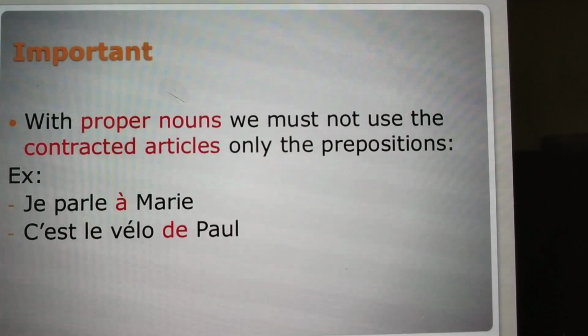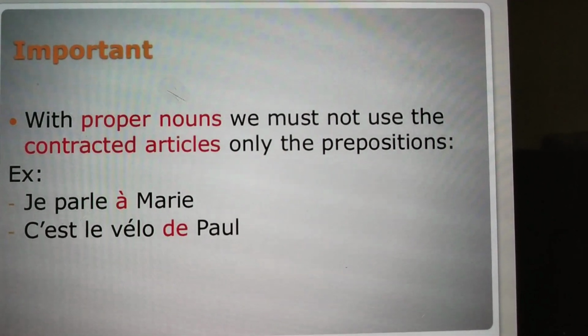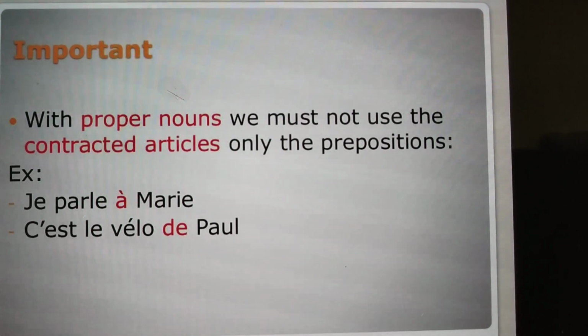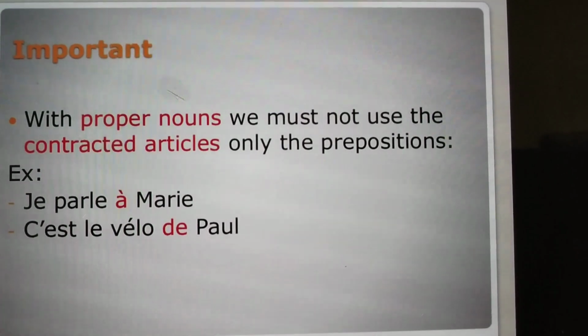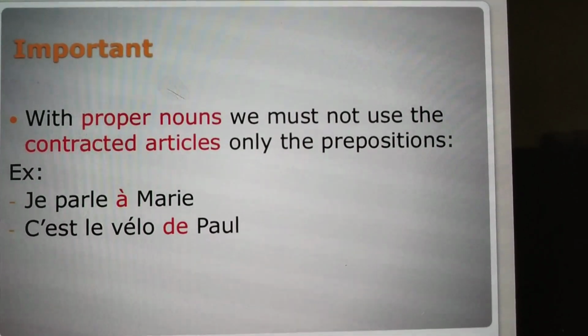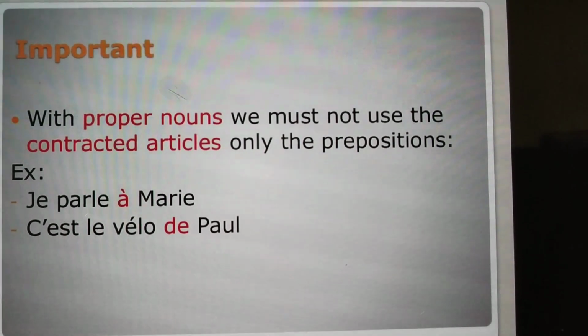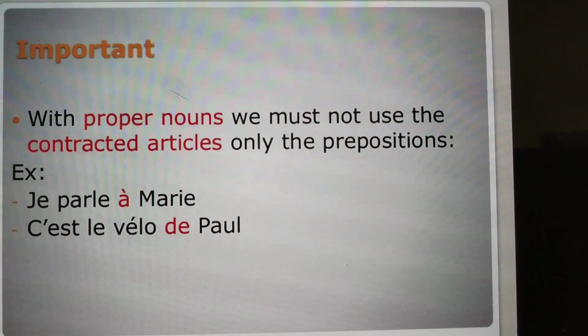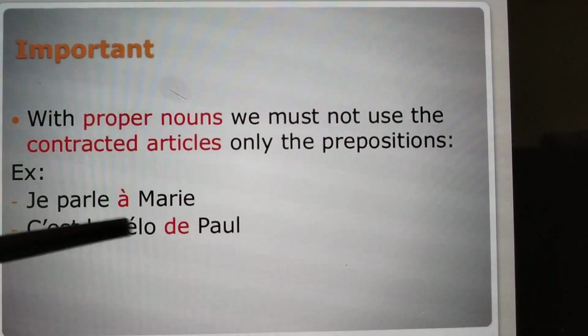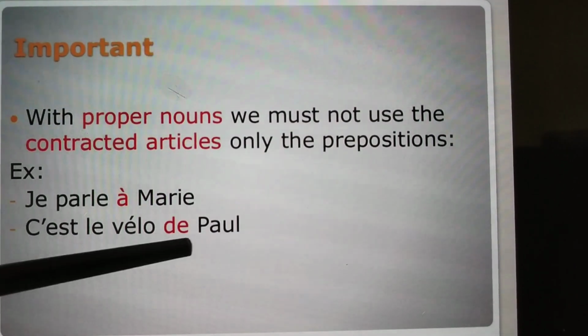Contracted articles are prepositions plus definite articles. So whenever there is a proper noun, we just use the preposition itself, not the definite articles. Over here you can see: je parle à Marie, c'est le vélo de Paul.